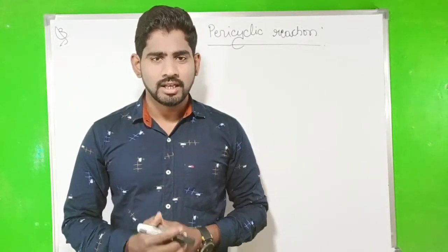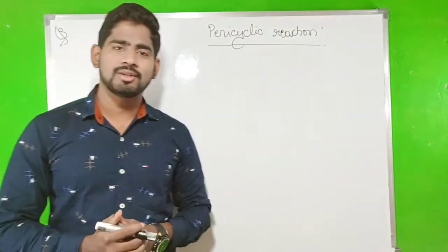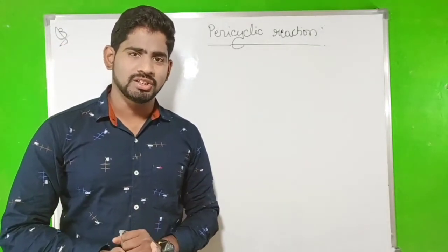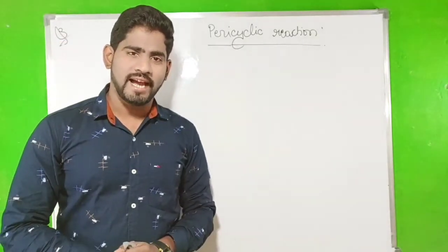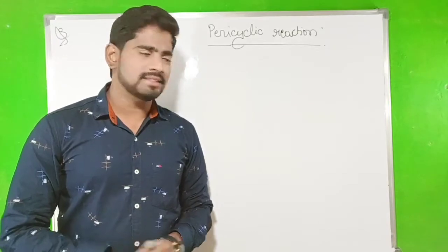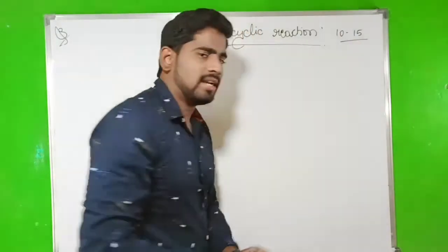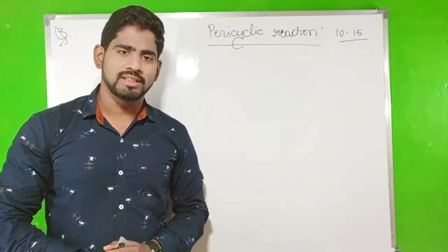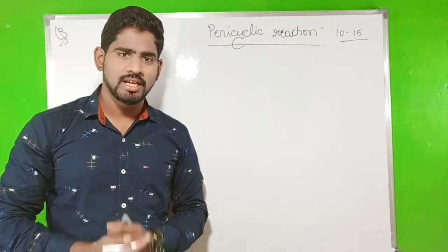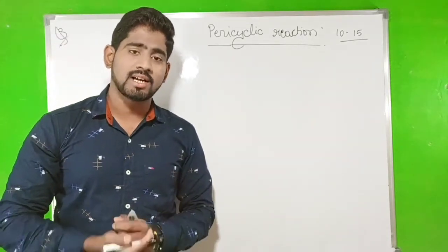I am Prasad. So today we are going to discuss a very important chapter for the CSIR, UGC NET and GATE examinations, that is the pericyclic reaction. In every exam, a 10 to 15 marks question arises from this chapter. So that's why it's a very important chapter for the NET and GATE examinations. So now go to the pericyclic reaction. What is the content? What is the concept?